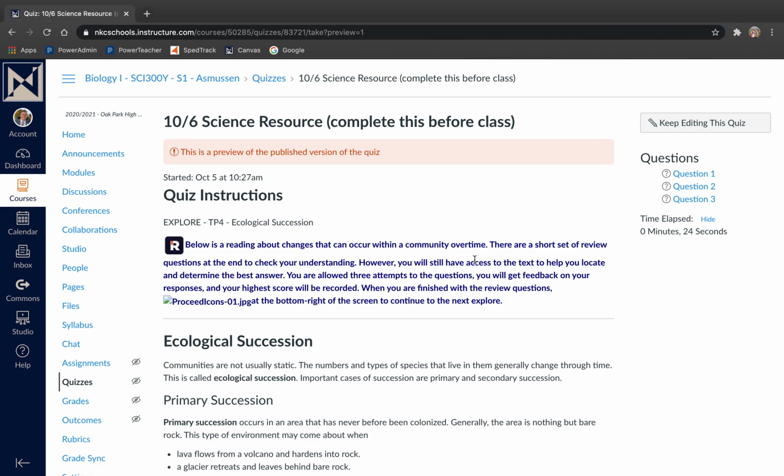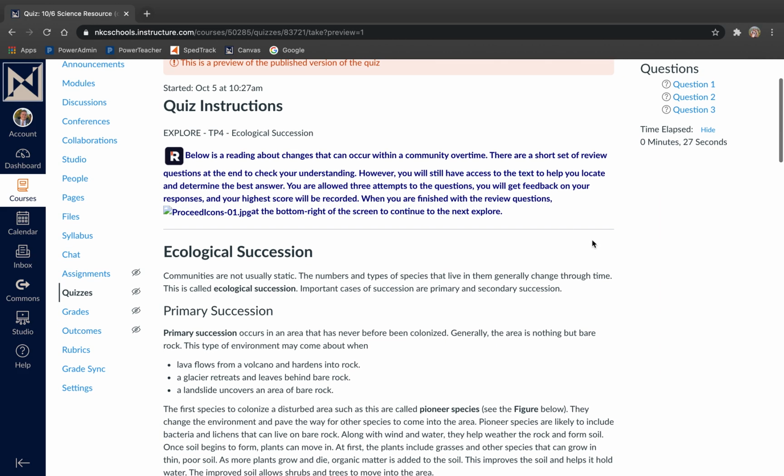Science resource, complete this before class. Quiz instructions, explore, TP4, ecological succession.